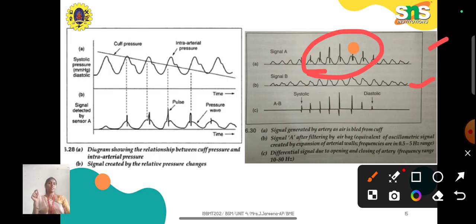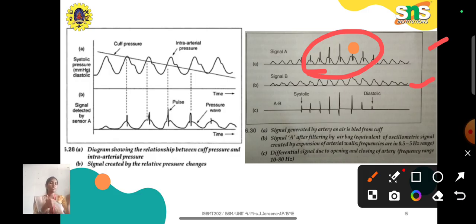Those vibrations speak a lot about the pressure during maximum contraction and the pressure at relaxation. Signal A and signal B, the two sensors, get differentiated, and this is called a differential sensor. When you subtract these two, whatever common waveform or frequency components are there cancel each other out, and only the uncommon things are left.